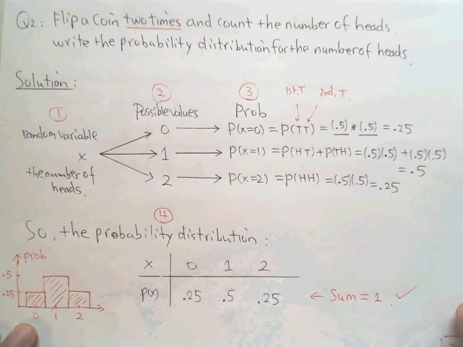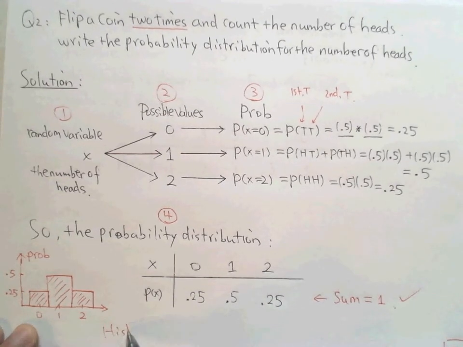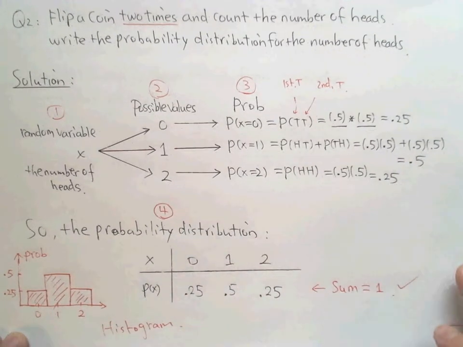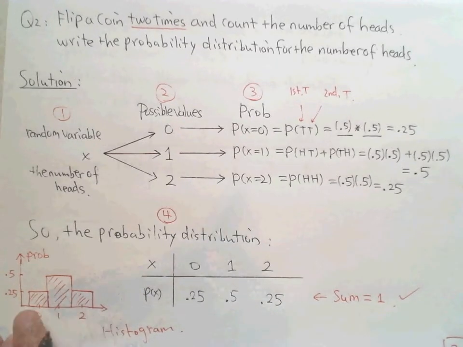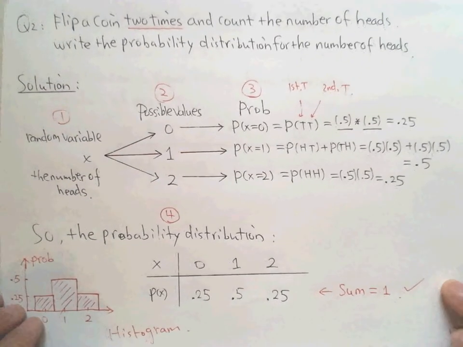The second, 50% to get 1. The third, 25% to get 2. It still looks like a histogram. You can just imagine the look is very similar. This is how to visualize the distribution. And from this we also know the mean is in the middle because this is symmetric, right? We learned that before.